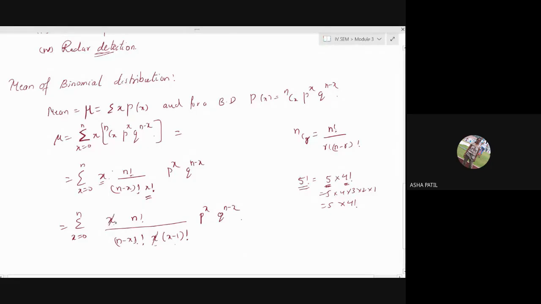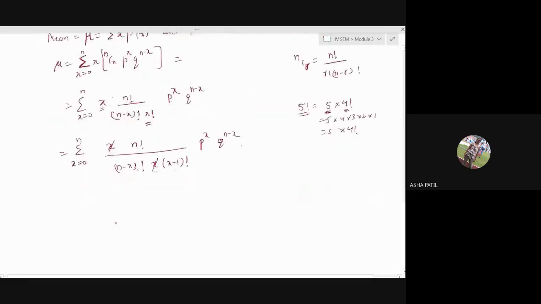Now, what value does x take from? I can't write x equal to 0 here, because 0 minus 1 means we get minus 1 factorial, which is not defined. Hence, x will take the value from 1 to n, since we have cancelled one of our x.